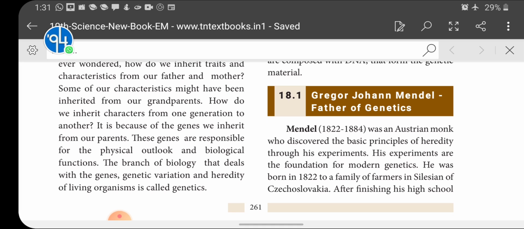The branch of biology that deals with genes, genetic variation, and heredity of living organisms is called genetics.